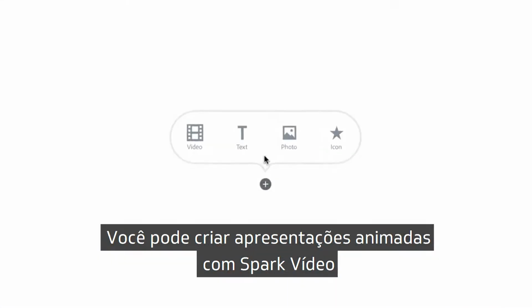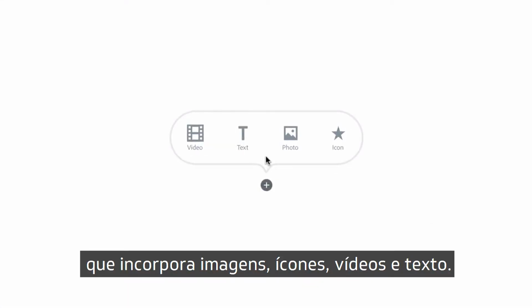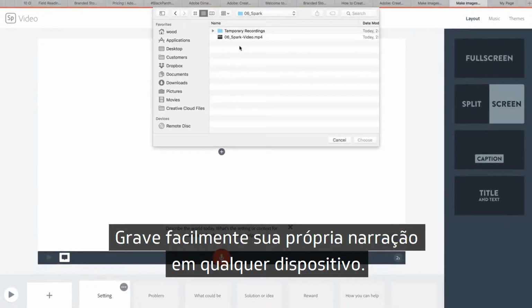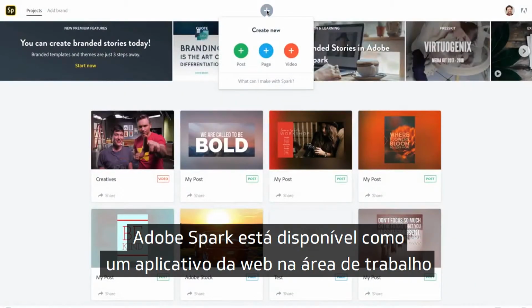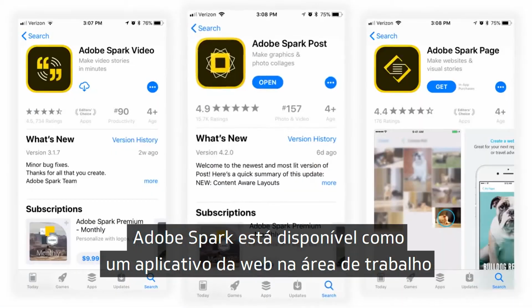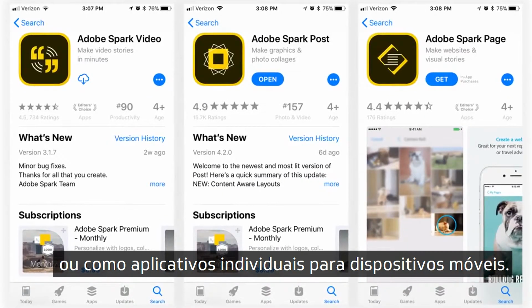You can create animated presentations with Spark Video that incorporates images, icons, videos, and text. Easily record your own narration on any device. Adobe Spark is available as a web app on the desktop or as individual mobile apps.